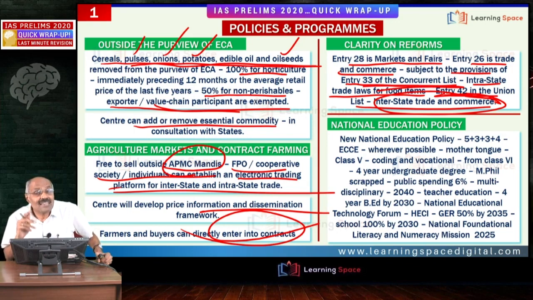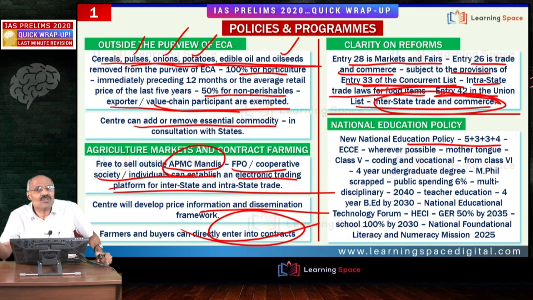And people said it is the 1991 moment for the agriculture sector. Right friends, another important aspect is the National Education Policy. This is the most important one. One question you can expect on the agriculture reforms as well as on the National Education Policy. Friends, the new National Education Policy talks about 5 plus 3 plus 3 plus 4. That means early childhood care and education became part of the school framework.